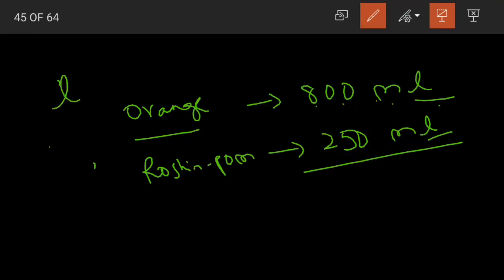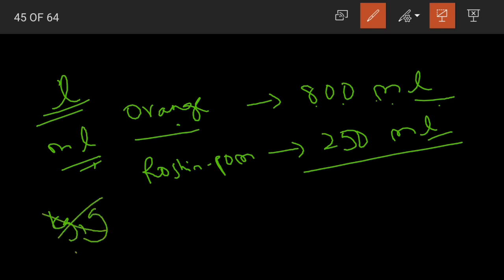What are they measured in? They are measured in liters and milliliters. We will not say I want 2 kgs of orange juice. What will we say? We will say that we want 2 liters of orange juice, or else 1 liter of orange juice. We do not use grams and kilograms for liquids here, children. What do we use? We use liters and milliliters.